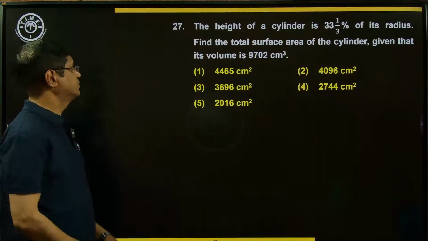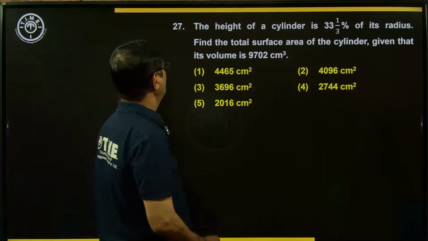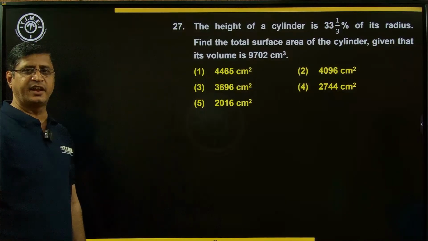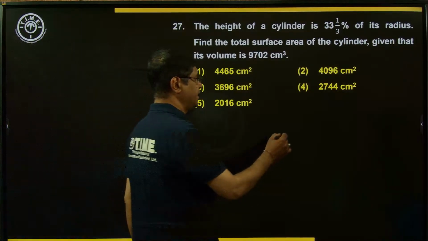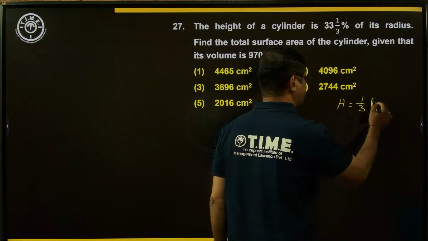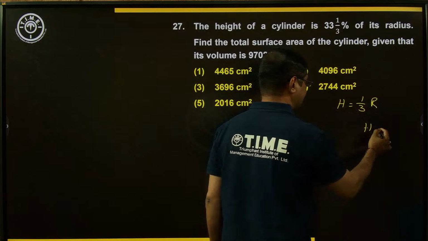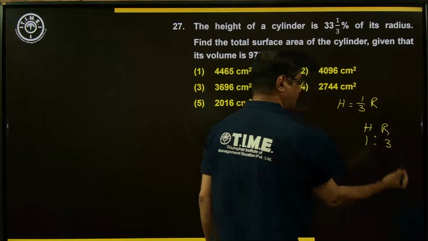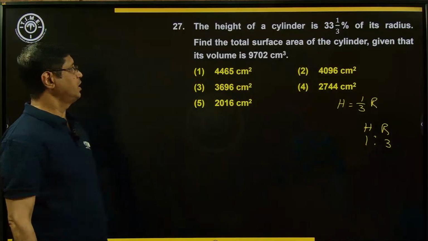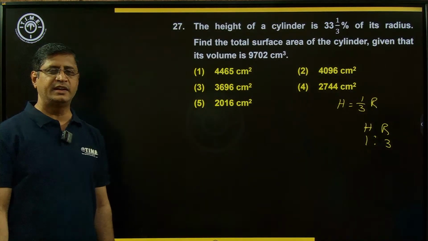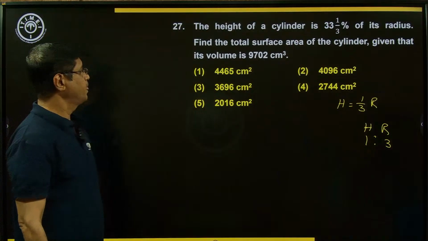Look at next example. The height of a cylinder is 33 1/3% of its radius. Height is equal to 33 1/3% of its radius. Means height and radius are in the ratio 1:3. Find the total surface area of the cylinder given that volume is equal to 9702.